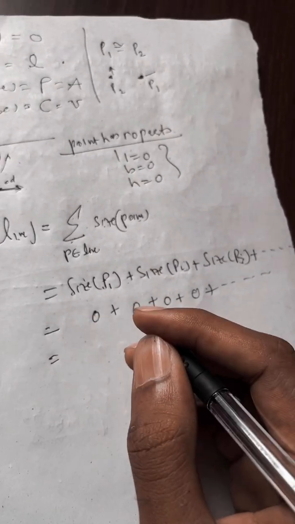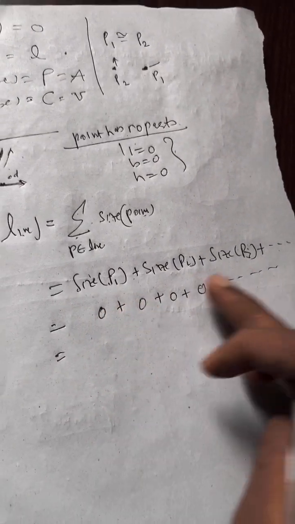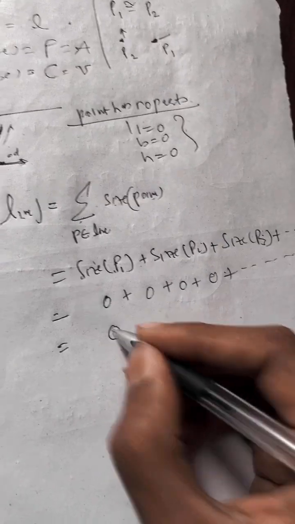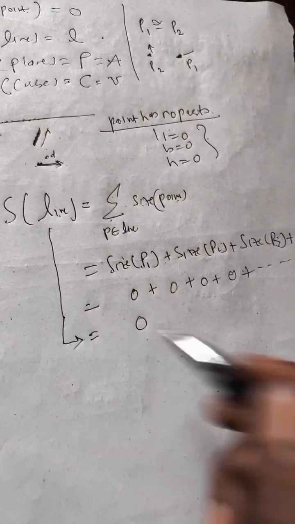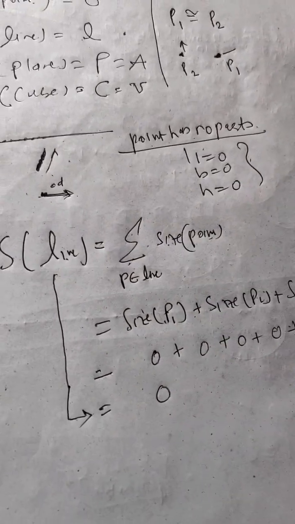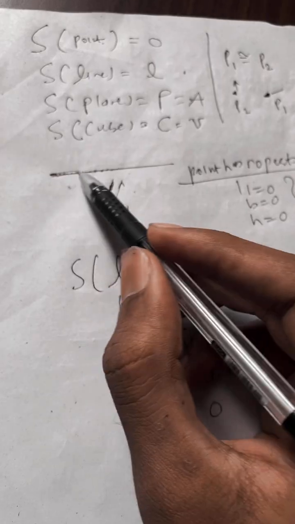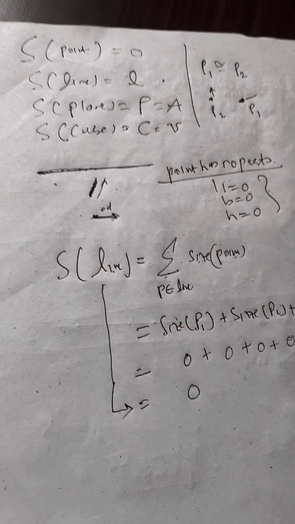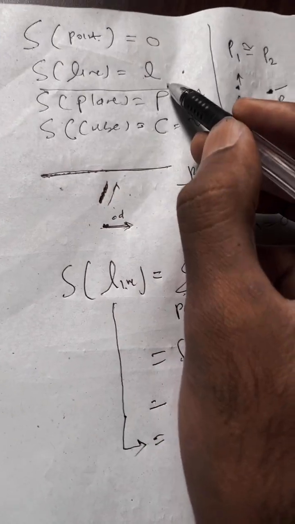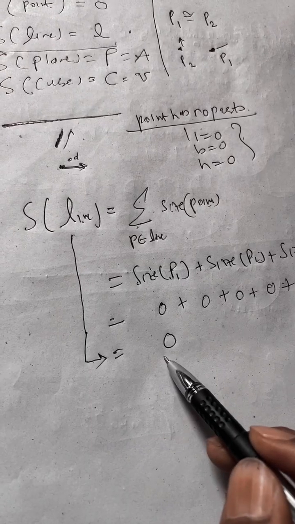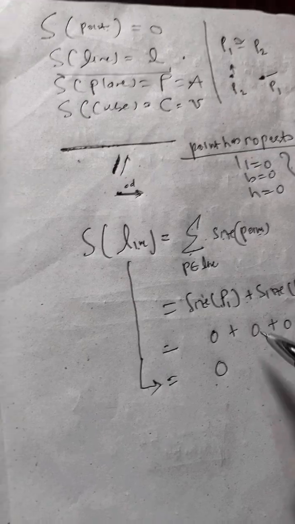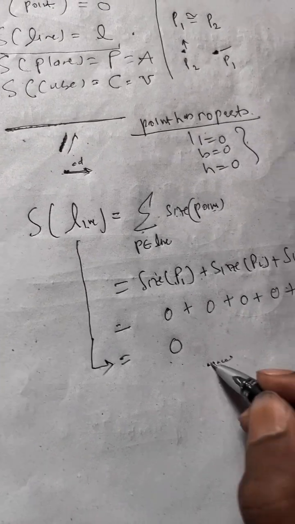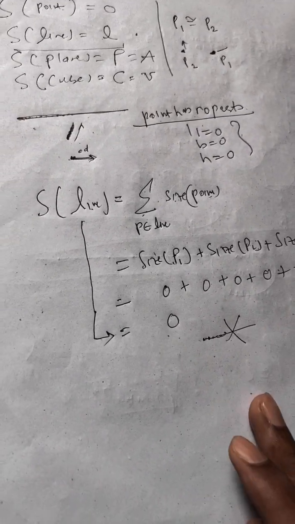Now you add 0 infinite times, you get 0. It means the size of the line is 0, but that is not possible because a line has a size, it has some length. We know the size of a line is L. So how does it produce 0? So we cannot say that by stacking points on top of one another we create a line. This is the wrong way to think.